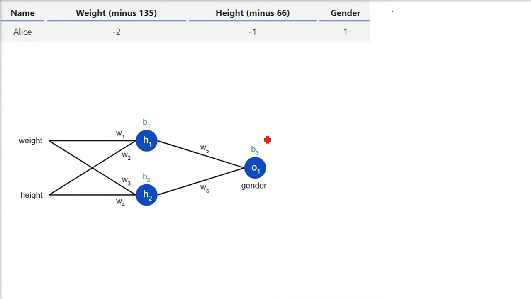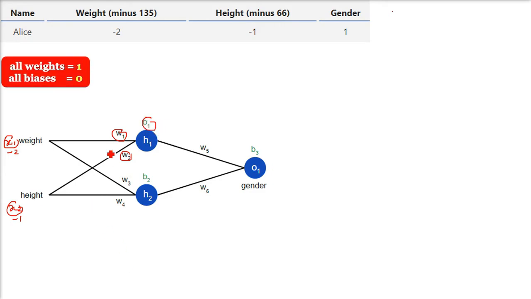So whatever we have just understood, we just took one input, that is the LS. We had 4 earlier. So X1 is -2 here. X2 is -1. These two are being inputted. We want to find out the gender. So we will compute H1, and we'll compute H2 in the similar way which I just showed you. I showed you the formula, now we are doing the actual calculation. So what will be H1? X1 into W1 plus X2 into W2 plus bias. But just for simplicity, let us assume all the weights are 1, all the biases are 0.